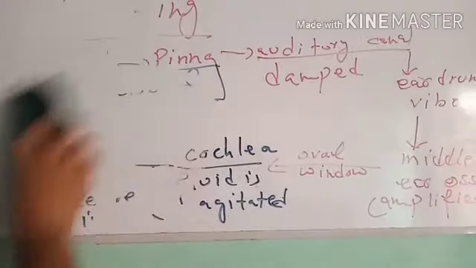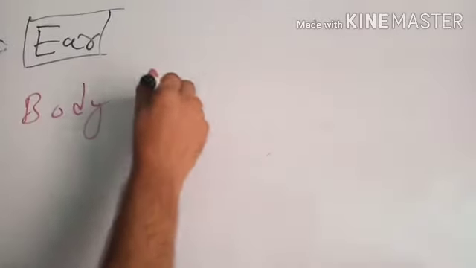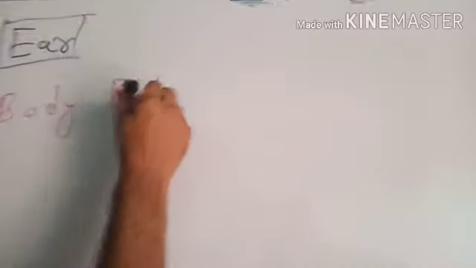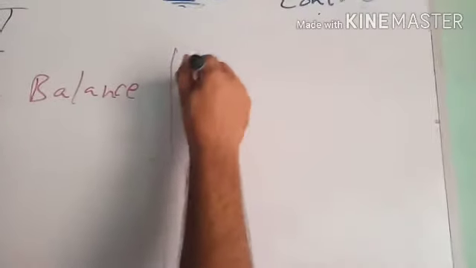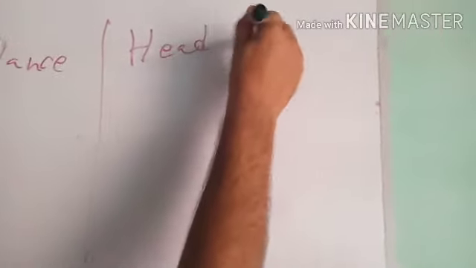The process of body balance is regulated by semicircular canals and vestibule of the ear. There are two types of balance: body balance and head balance.